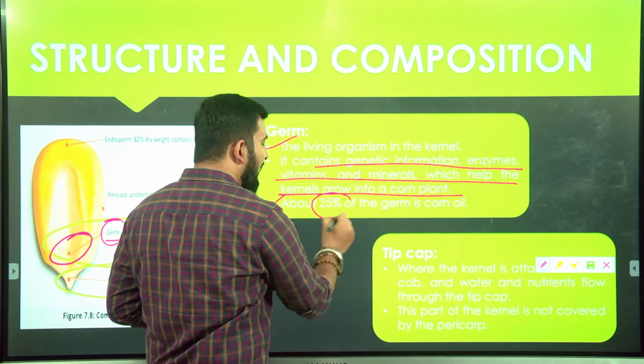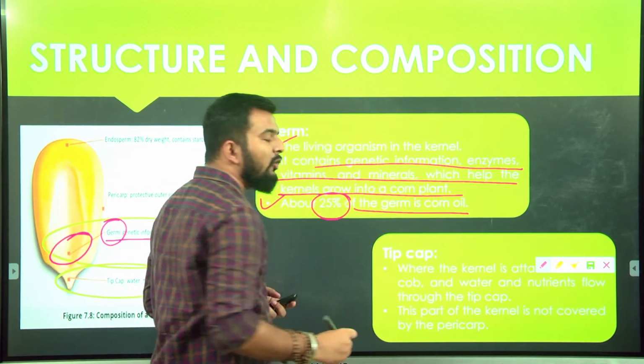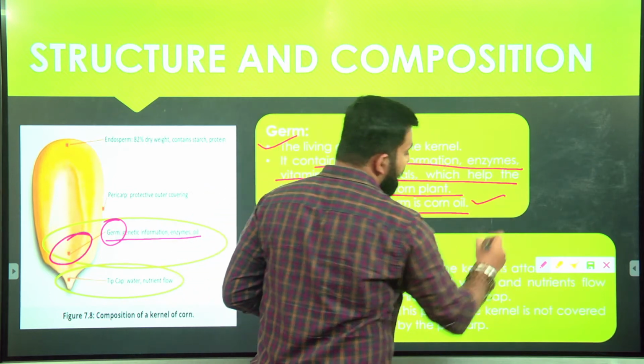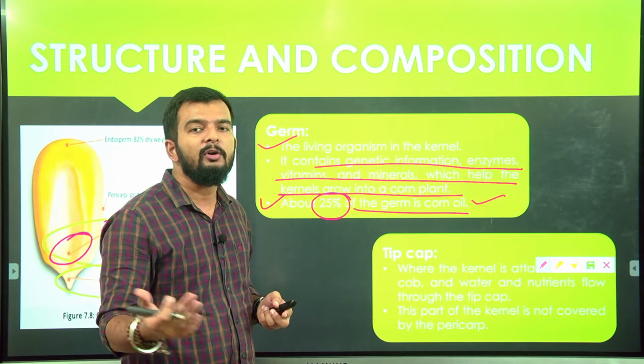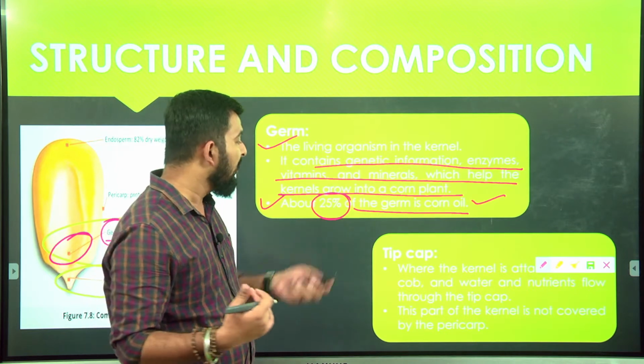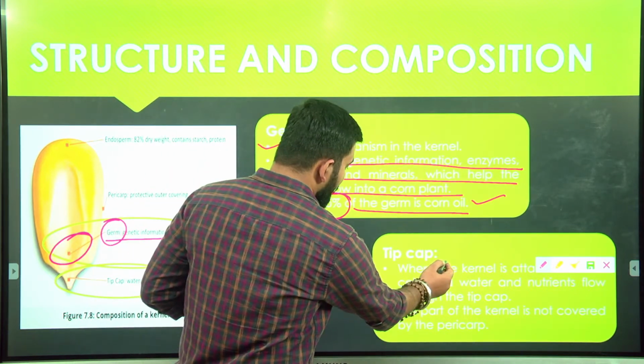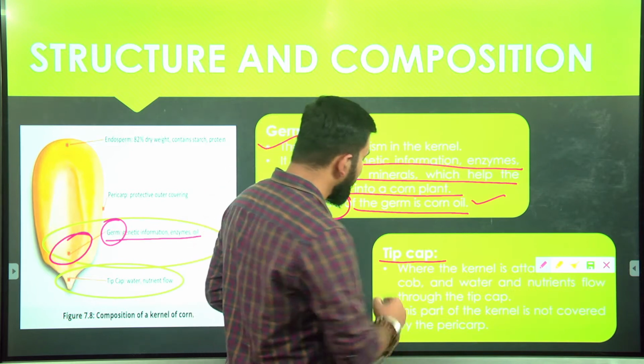About 25% of the germ is corn oil, and thus during milling, when the germ is separated, that separated germ is used for oil extraction. Okay, now next, the last one in your structure, is your tip cap.